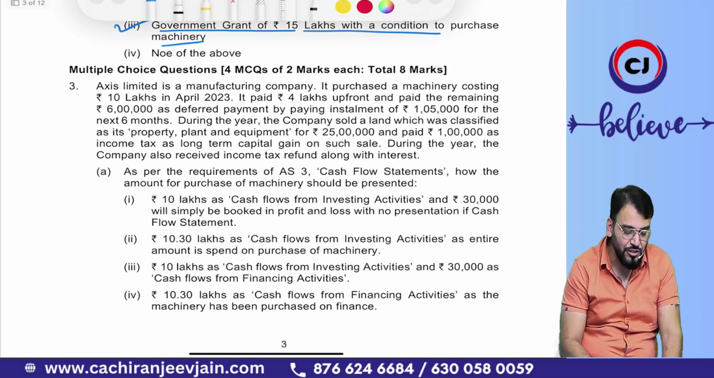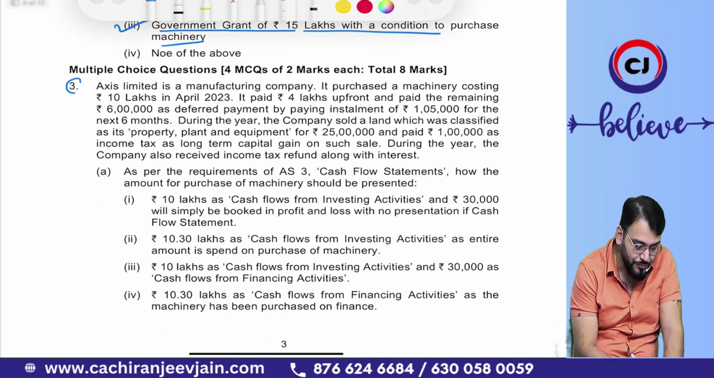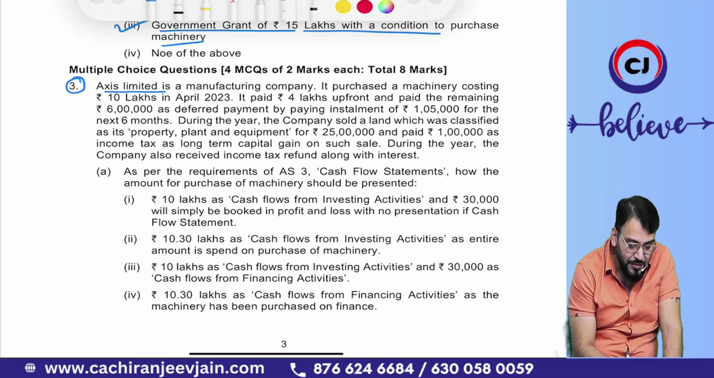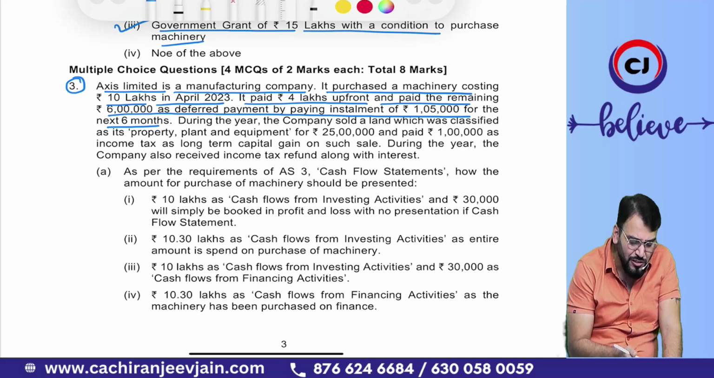Can we go to case scenario number 3? Yes, sir. Axis Limited is a manufacturing company. It purchased machinery costing rupees 10 lakh in April 2023. It paid 4 lakh upfront and paid the remaining 6 lakh as deferred payment by paying installments of rupees 1 lakh 5,000 for the next 6 months. So this is deferred settlement.